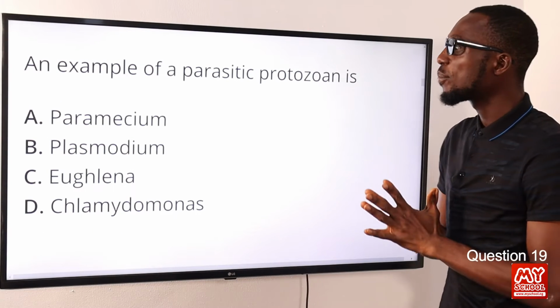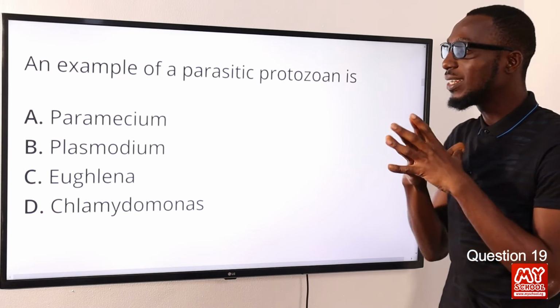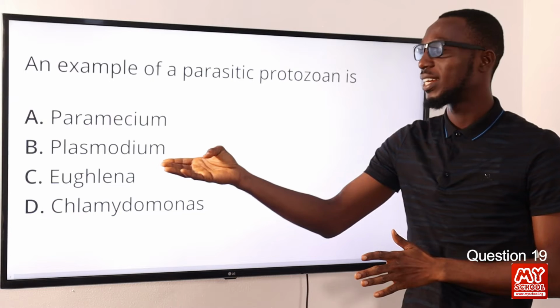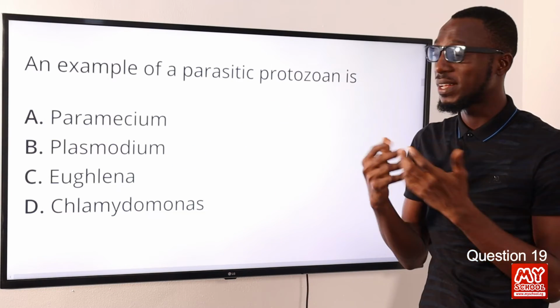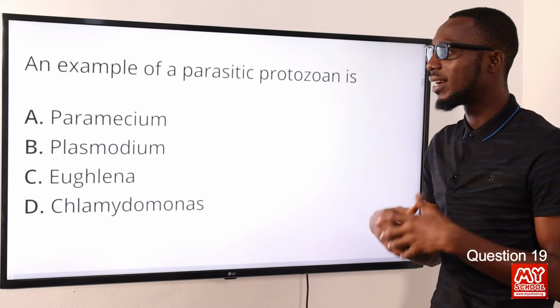19. An example of a parasitic protozoan is what? It is Plasmodium. This actually, I can point to malaria. We have Plasmodium falciparum, Plasmodium ovale, and what have you.